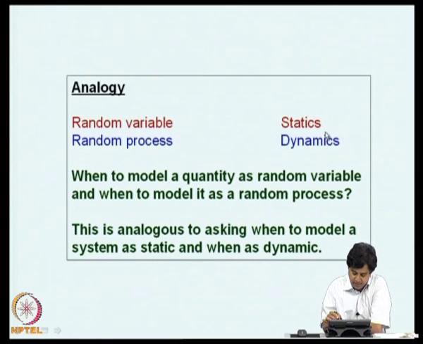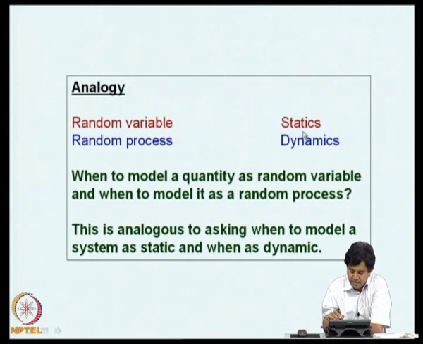In a way, random variable and random process share a relation like that between statics and dynamics. If you think random variable is statics, random processes are dynamic, because there is an evolution, whereas in a random variable there is no evolution.